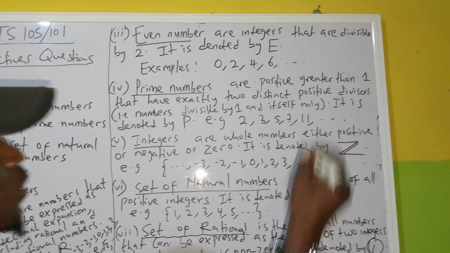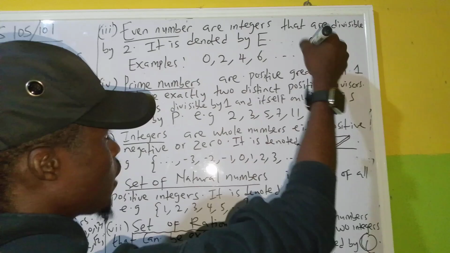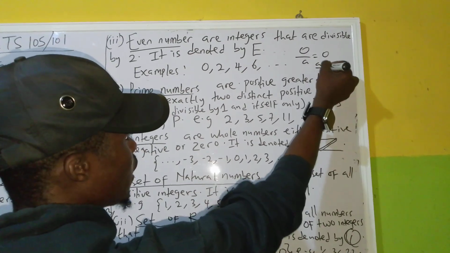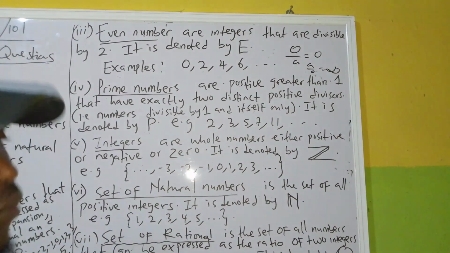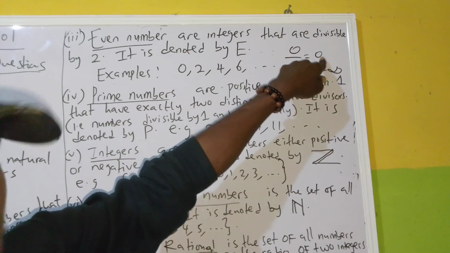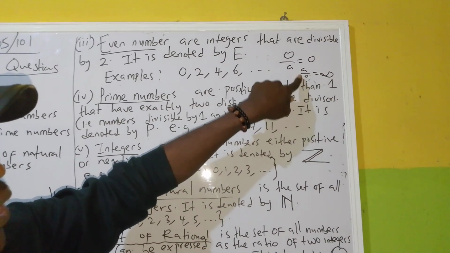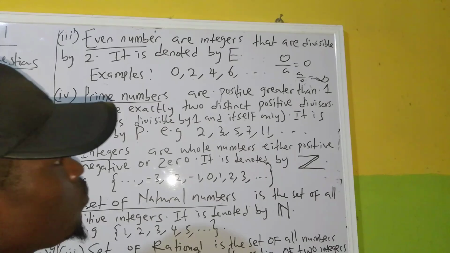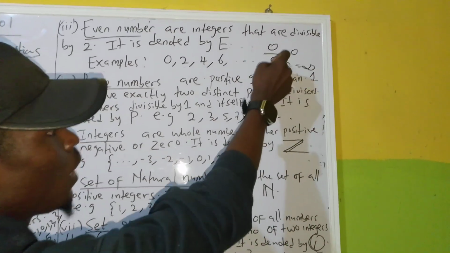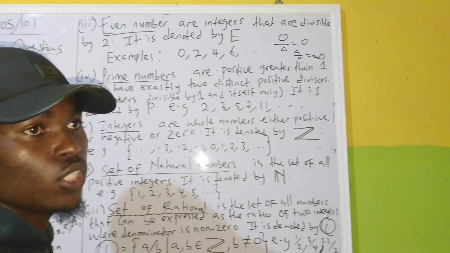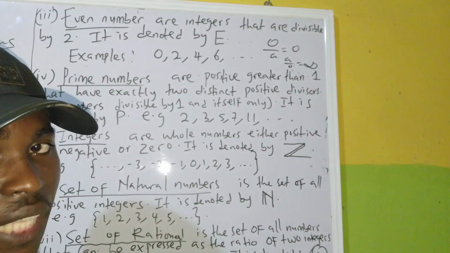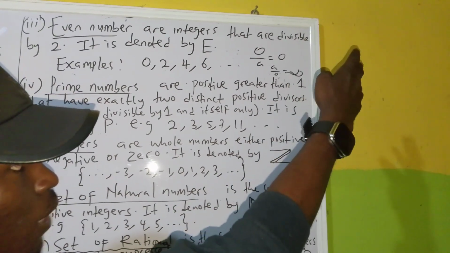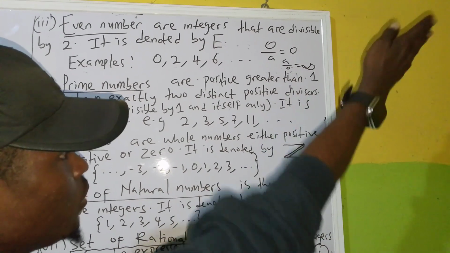There's a different thing when you say 0 divided by a constant. You can use a number or a constant. 0 divided by any constant is 0. Any constant divided by 0 is always infinity. So note that: 0 divided by any number is 0, and any number divided by 0 is infinity. This is the symbol for infinity. Please make sure you get that clear. It's very important. 0 divided by 1 is 0. 1 divided by 0 is infinity. When you check it in your calculator, it will show a syntax error or math error. Those stand for infinity because you can't find the symbol inside the calculator; you can't program it. So any number or any constant divided by 0 is infinity or undefined.